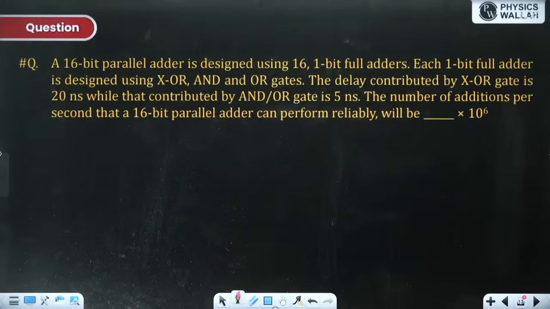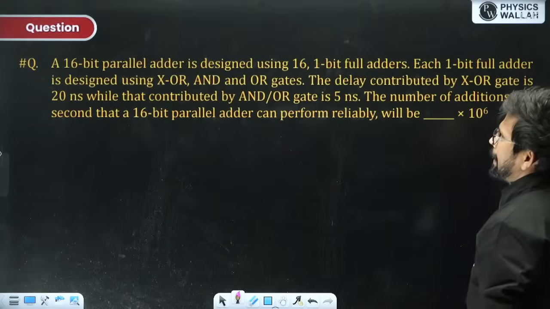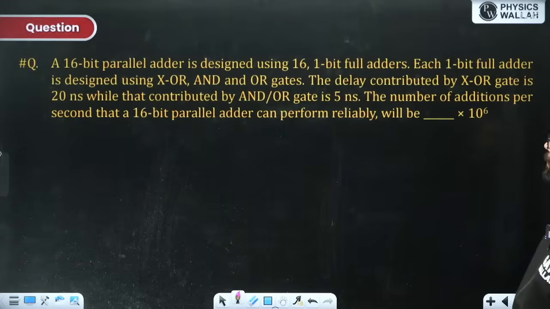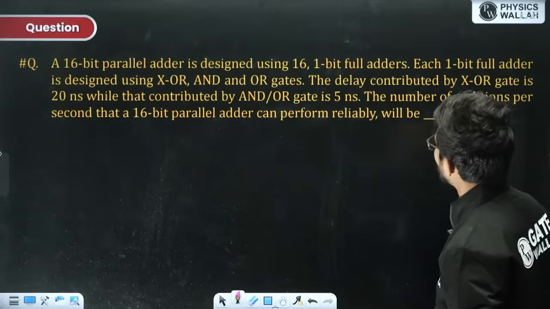Now this question requires everything you know about the full adder. A 16-bit parallel adder is designed using 16 1-bit full adders.